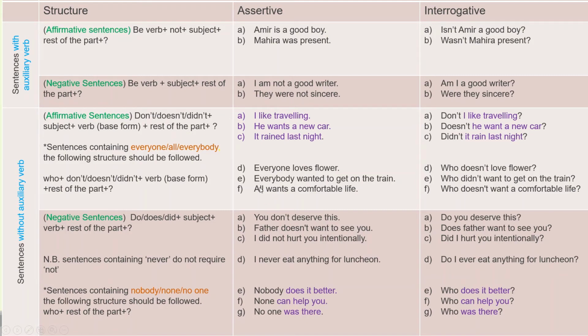The third sentence, all is also considered, sometimes all is considered singular. That's why you use third person singular. That's why you use s after want. All wants a comfortable life, and the interrogative form is who doesn't want a comfortable life? Now, negative sentences, sentences without auxiliary verb.